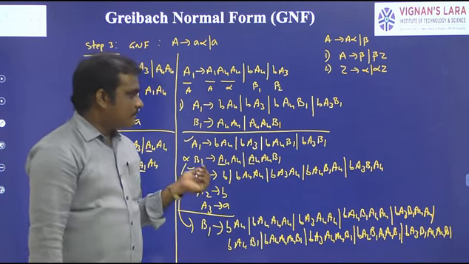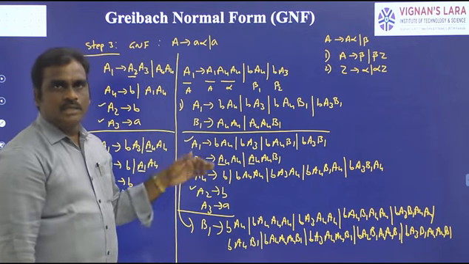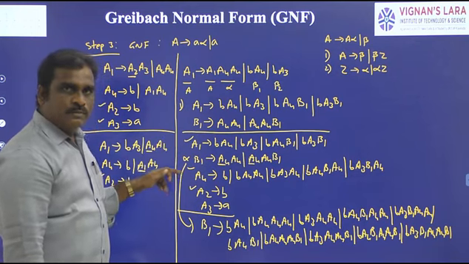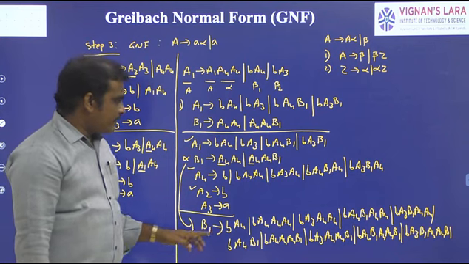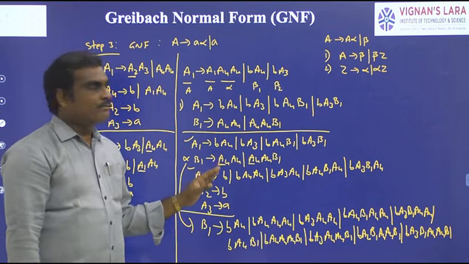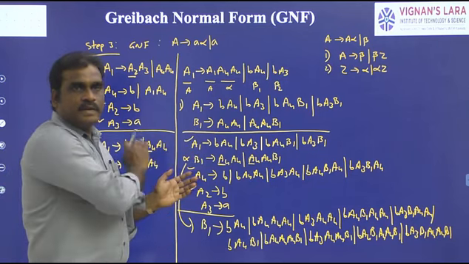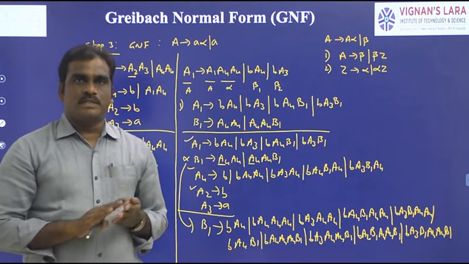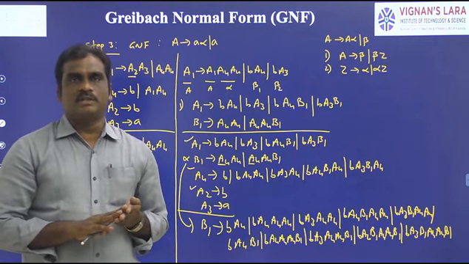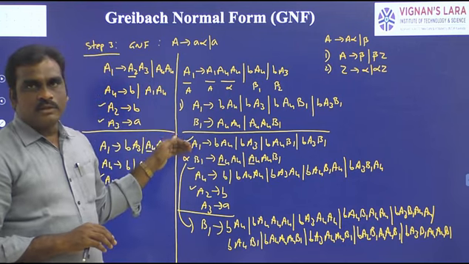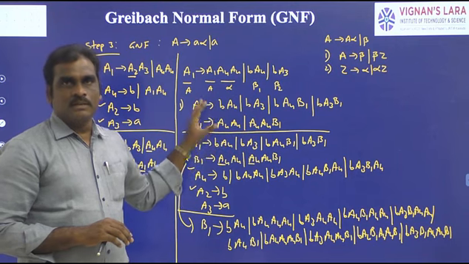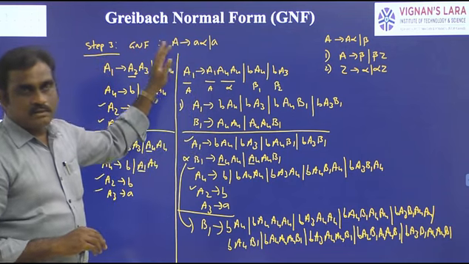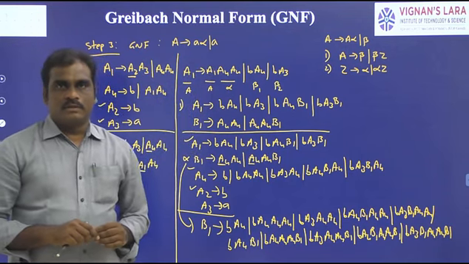Now, after performing all these operations, the final productions are this one: A1, this is the A4, A2, A3, and B1. If you observe, all these productions are in the form of GNF. So in this way, we have converted into Greibach Normal Form. GNF means we have a total of 3 steps: step 1 is simplification, step 2 is CNF, and step 3 is GNF. So this is the process, and in this process we are using the left recursion algorithm. In this way, convert the CNF into GNF. Thank you all.